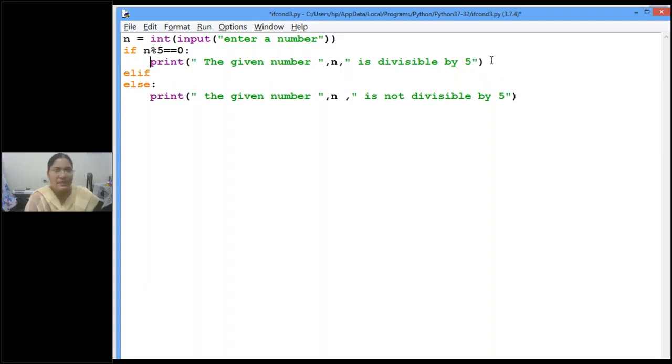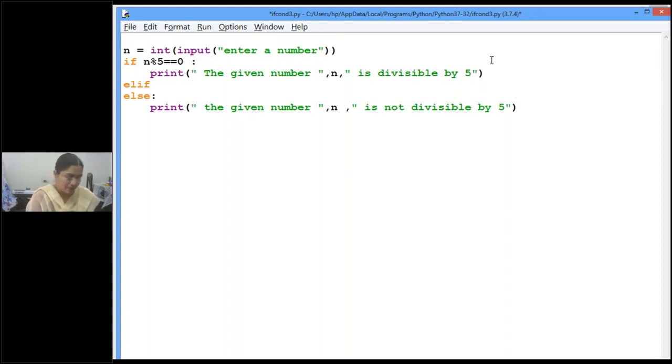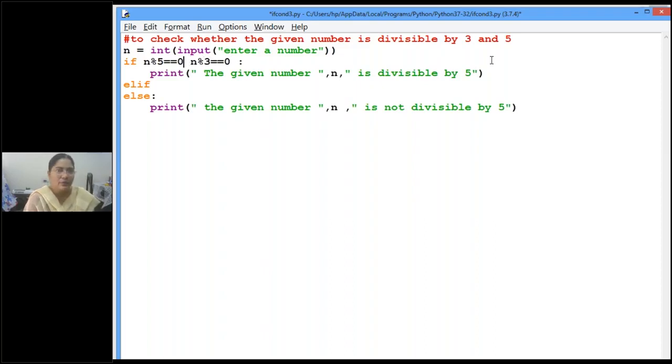So this program is to check whether the given number is divisible by 3 and 5. First we take n as input, then we check whether that number is divisible by both 5 and 3. So what should I write in between these two?